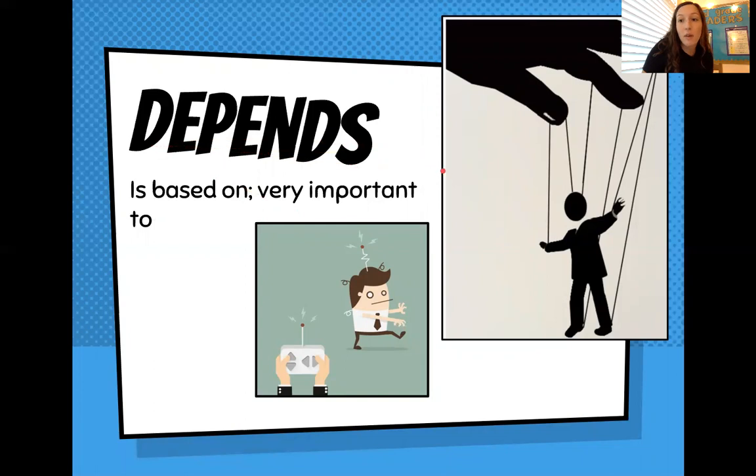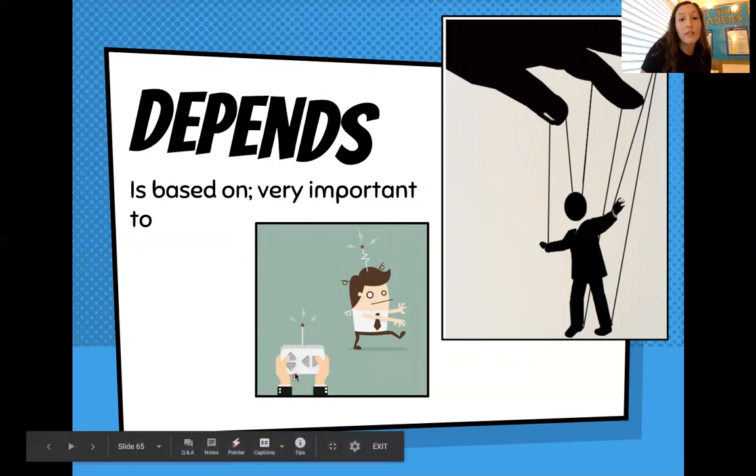Depends is going to be a signal word. It's also going to tell us when something, as we see in the definition, is very important or when something is about something. So the strings, like I said, the puppet depends on the strings. The word depends tells us that the strings are important and that the strings are going to tell us about the puppet because the puppet depends on the strings. The robot depends on the control, which means that the control is about the robot because the robot cannot move without the remote.